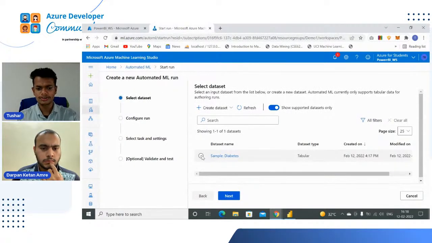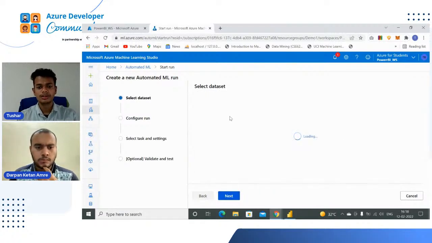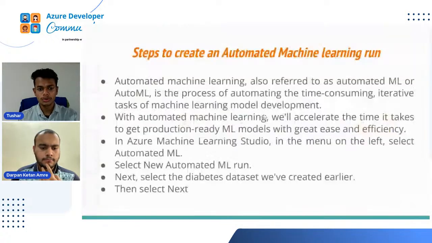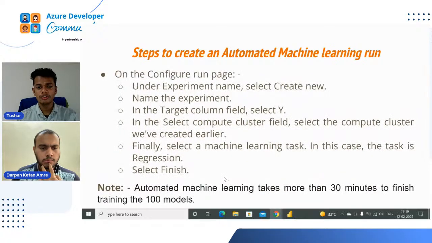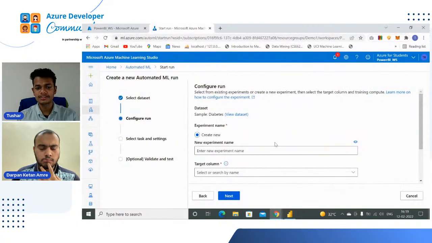So I had already used the dataset which is already available in the Azure portal. Just click on the sample diabetes test, then click on Next. After selecting the dataset, we will select some configuration for the run. So select New automated ML run, then select the diabetes dataset that we created earlier, and then select Next. Now we have the Configure run page.